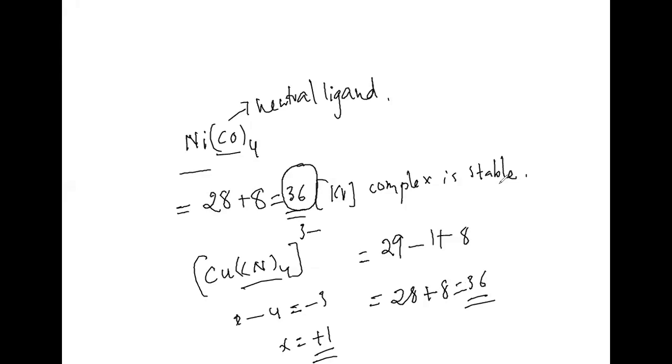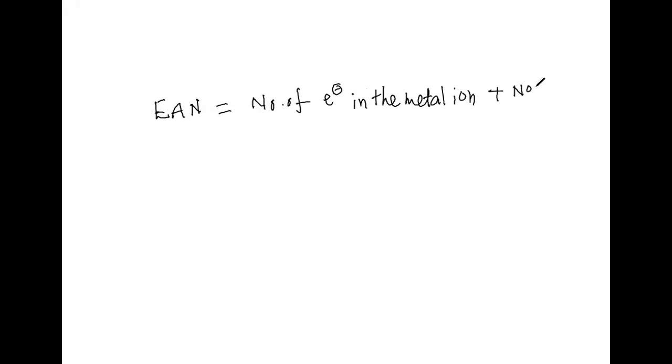You can take one formula for easy understanding: EAN is equal to the number of electrons in the metal ion plus the number of electrons gained from the ligand.